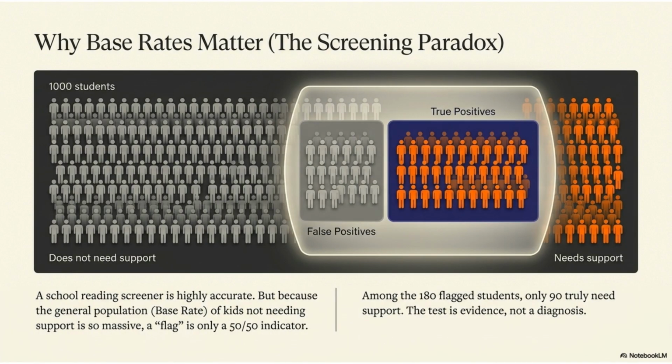Base rates matter because we must begin with how common the condition is in the whole population. Suppose only a small percentage of students truly need support. Even a fairly accurate screening tool may still flag some students who do not need support. In a large population, those false positives can add up. In our example, 90 of the 180 flagged students truly need support, so a flag corresponds to a 50% probability. With different base rates or a different screening tool, that probability could be higher or lower. A flag is useful evidence, but it is not a final diagnosis. It should lead to closer observation and additional assessment.